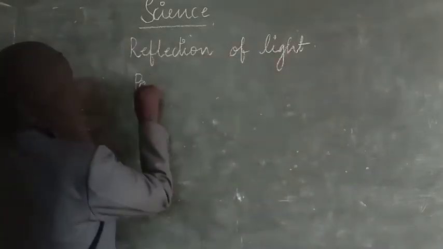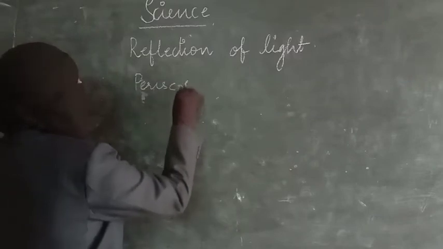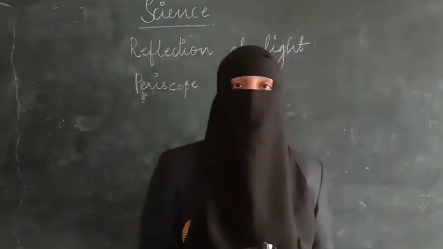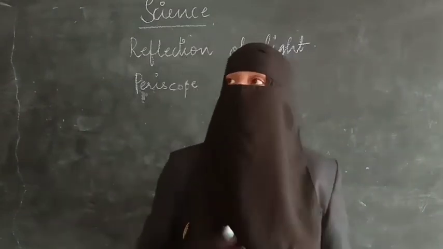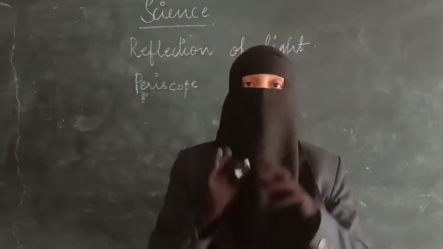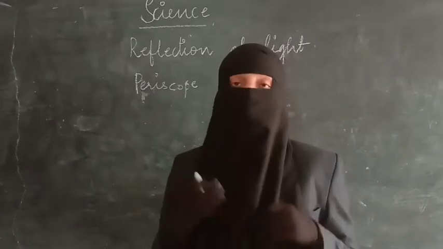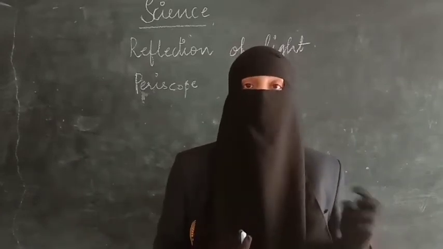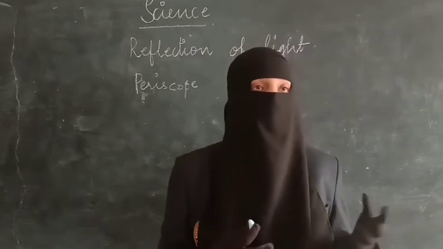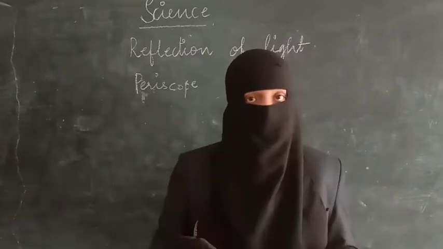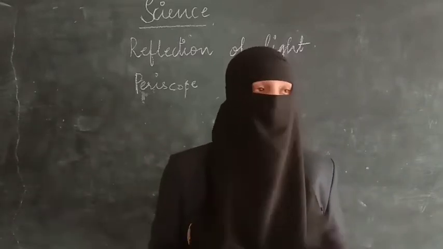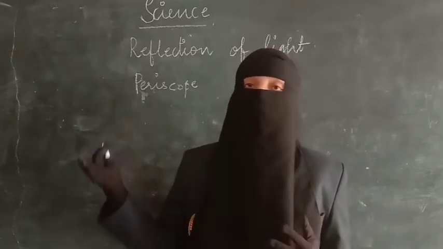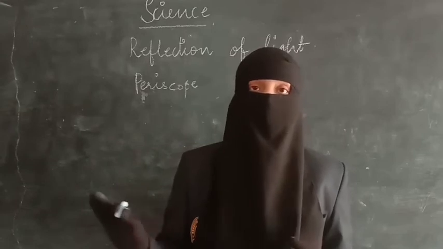A periscope is an instrument used to see objects which are hidden. Like binoculars are used to see objects which are far, making them look bigger. But the periscope is an instrument used by soldiers to know where the enemies are, hiding ourselves while we see them. For example, if we are in a room and want to see what is going on outside through the window, we can do so by using the periscope.